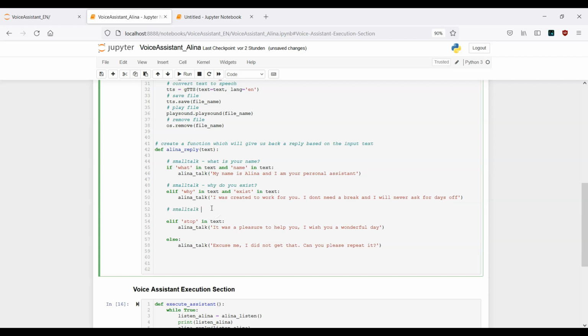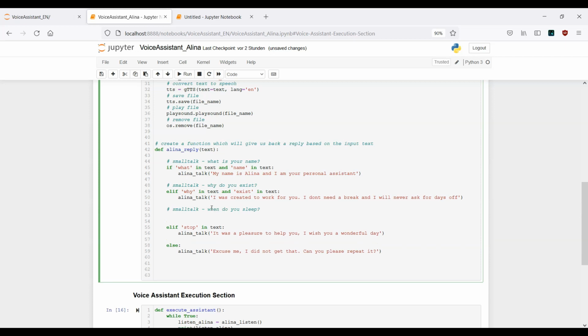First again the comment small talk. And now we want to ask, when do you sleep? Once we ask, when do you sleep, we want to get back a certain answer. But first we need to provide the keywords. That means elif when in text, and sleep in text.